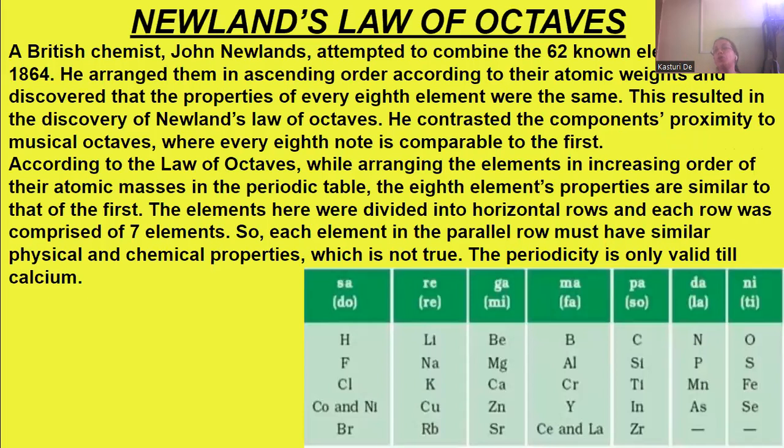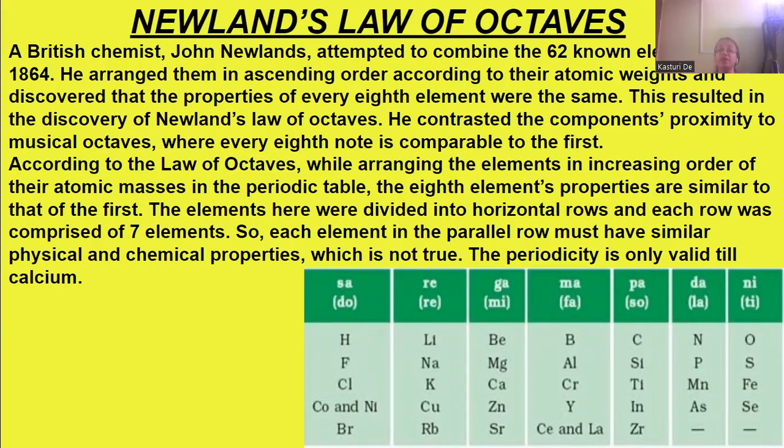So next we move on to Newland's law of octaves. After the discarding of Dobereiner's triads law, Newland gave the law of octaves. So who was Newland? He was a British chemist, John Newlands. He attempted to combine 62 known elements in 1864.